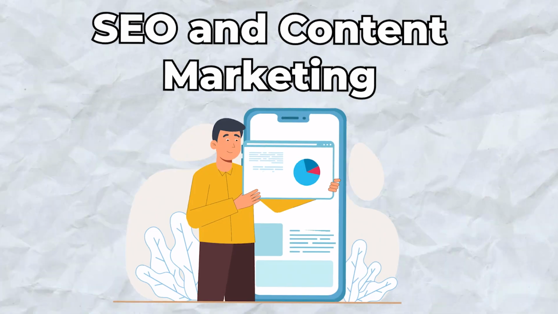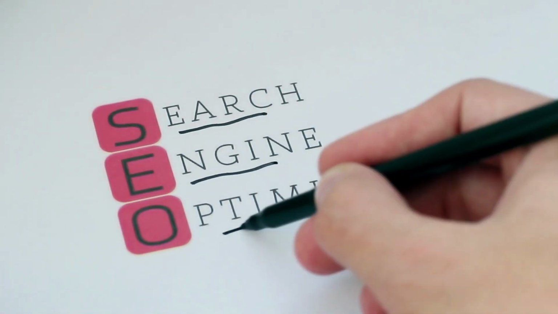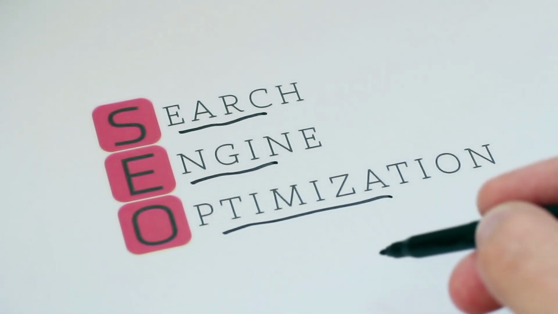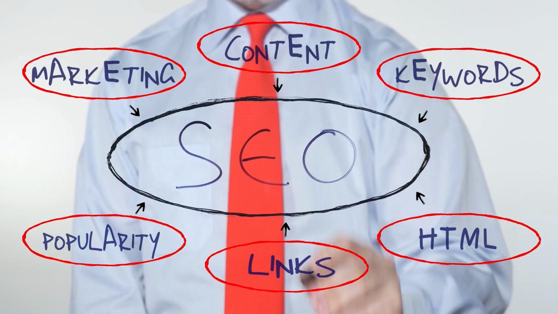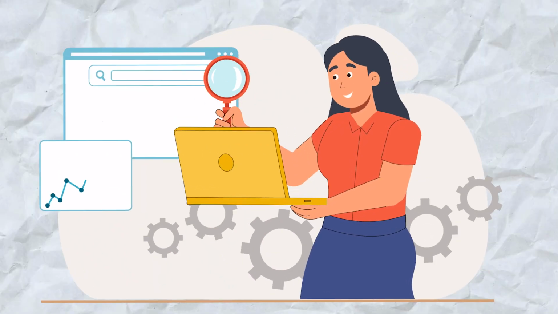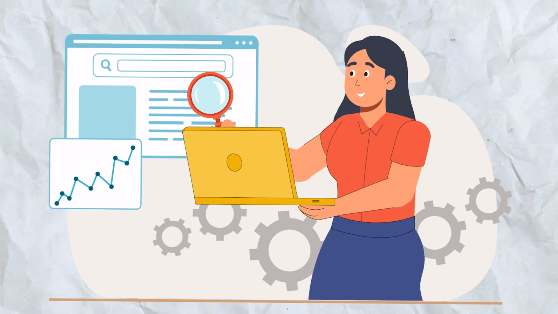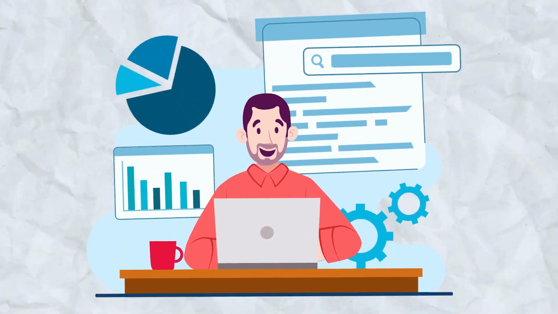SEO and content marketing. Wield the mighty sword of SEO and let your affiliate site rule the search engines. With the right keywords, meta tags, and content that sings, your site won't just appear, it'll dazzle. Even better, everyone will know about you when you start ranking highly for the most popular search terms. When this happens, you know you've made it.